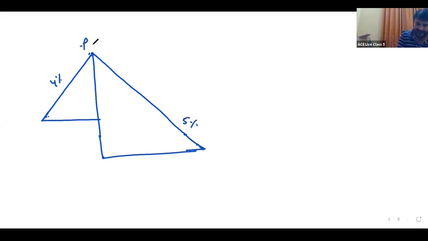But what is the no load frequency? No load frequency is 50 hertz. But when the load is increased to full load, this machine is 200 megawatt and this is 400 megawatt.